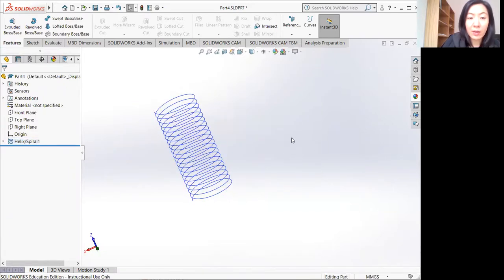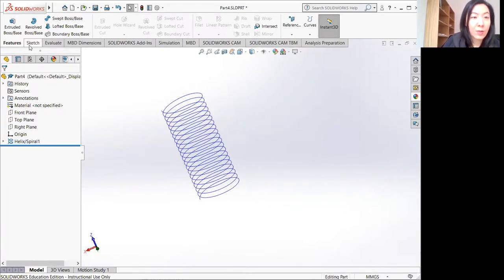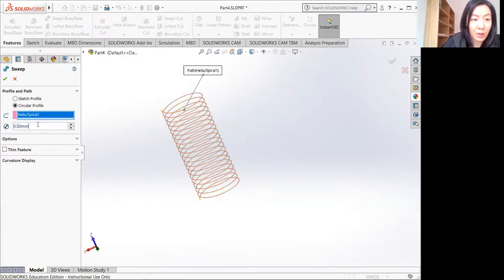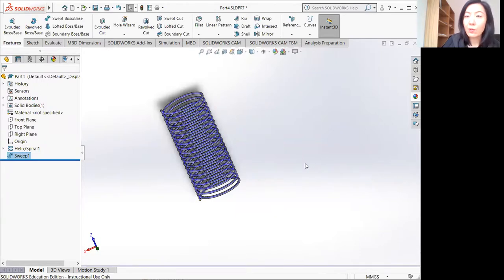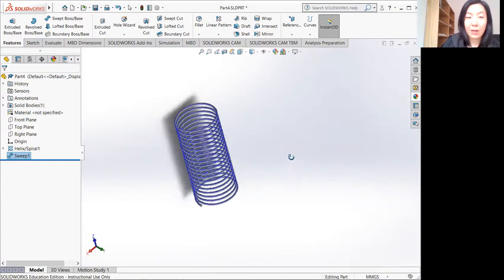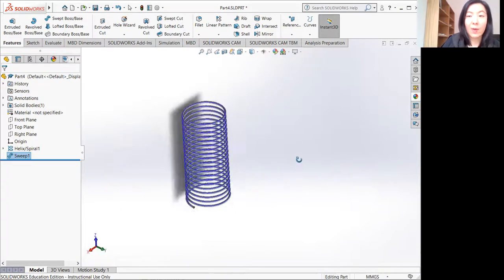It's only a curve shape, so we want to make it a solid one. So we are using the circular profile, not 10 millimeter, 0.5 millimeter maybe. So select this guy, and maybe 1 mil. Yeah, so that's your spring.